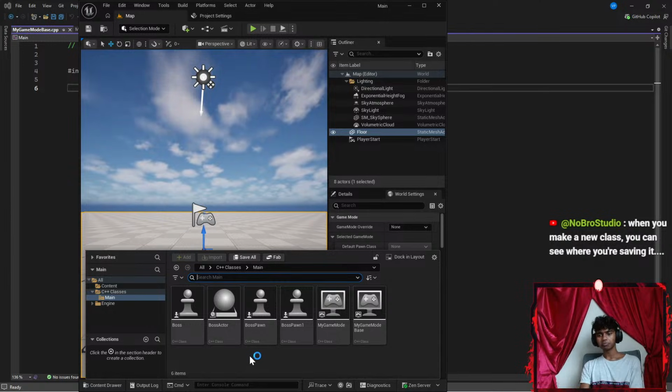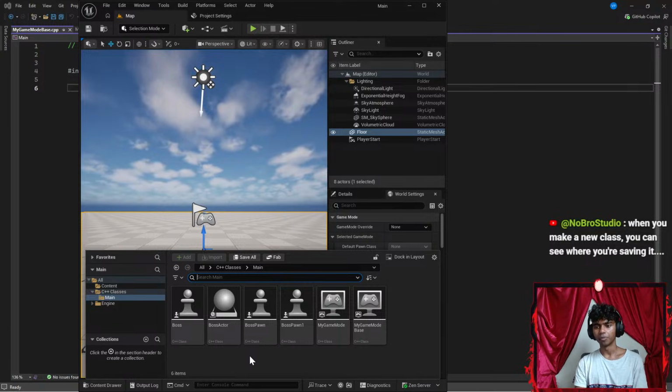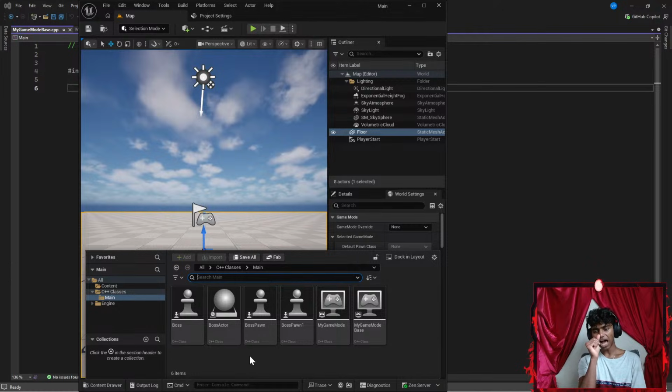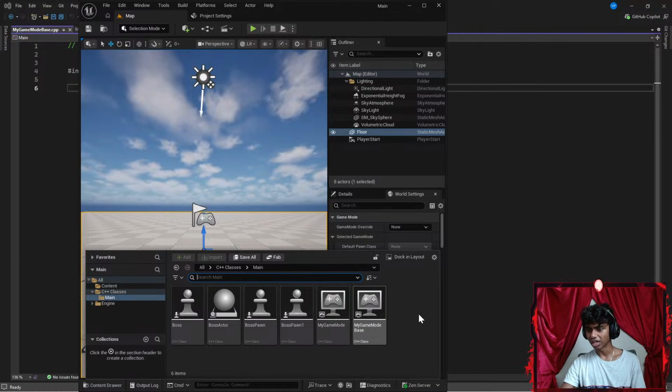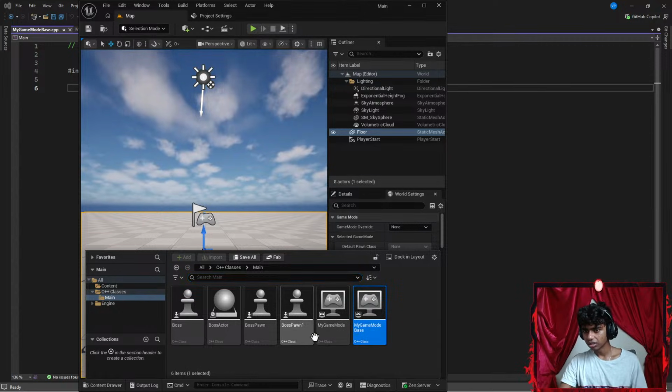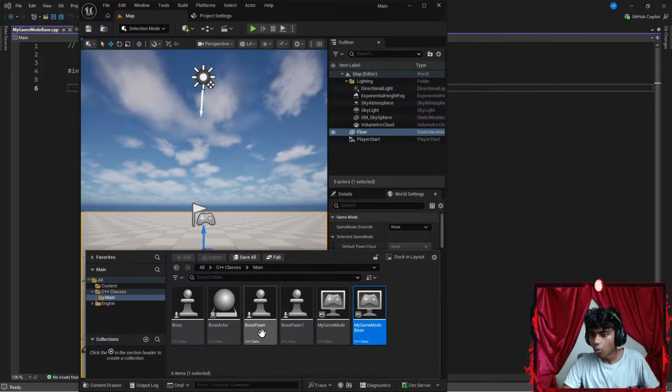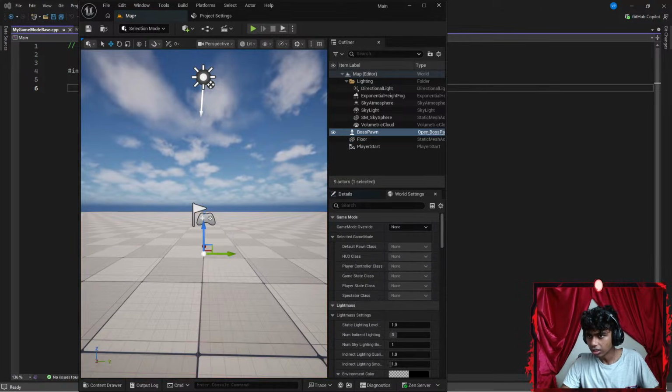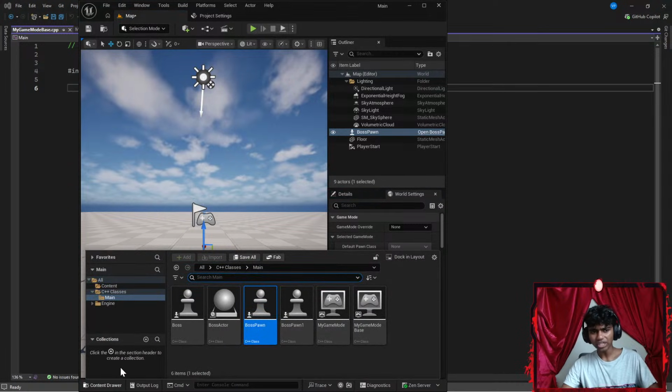Hold on, guys. Is it just me or were these classes not here before? Why do I have a strong feeling that these classes were not here before? I'm really sure it was not. Maybe I go ahead and delete this. Wait, before I delete it, I want to get my boss spawn in here. How did this come? Do I just need to give it some time?